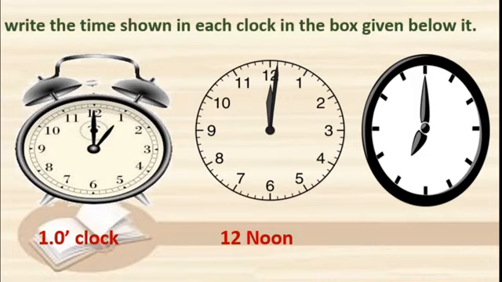And here 12 and 6 are opposite to each other in every watch or clock, and 3 and 9 are opposite to each other. So you are right, this is 7 o'clock. What is the time here? 7 o'clock. After O, we use an apostrophe sign and we write clock. Okay.